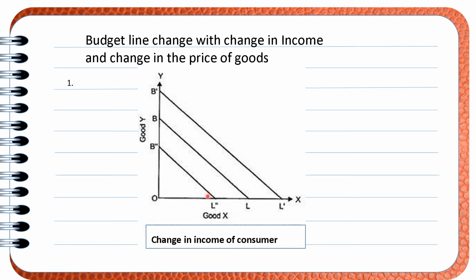Clear? Suppose the income of the consumer decreases, what will happen? It will shift to the leftward side, that is B dash dash, L dash dash. So here we have seen when the income increases, it will shift to the rightward side, and if the income decreases, it will shift to the leftward side.